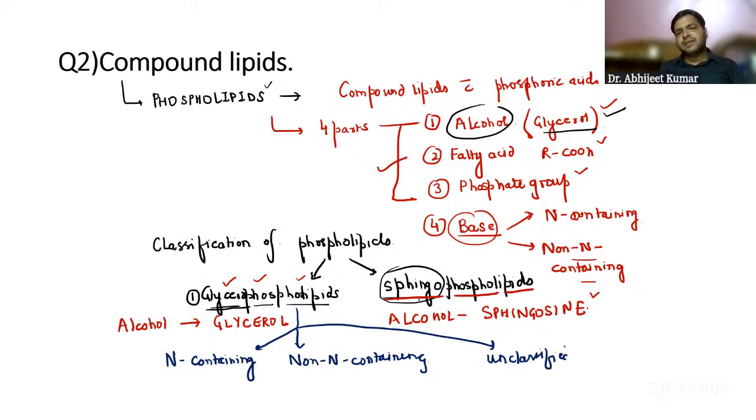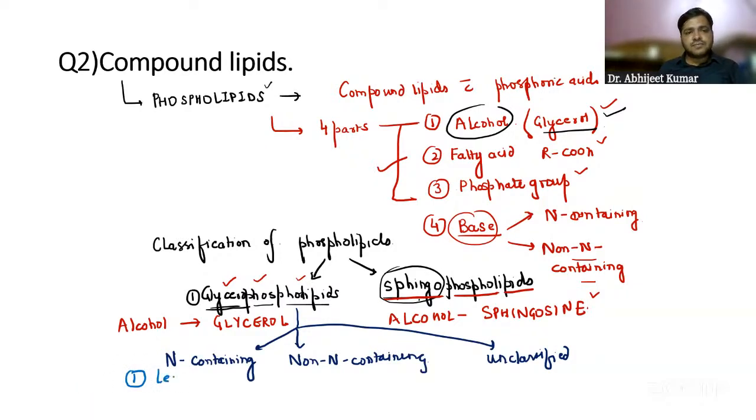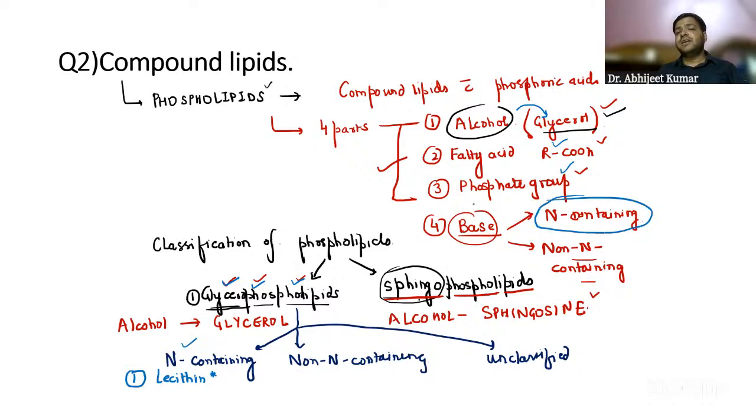They can be added either way. For the nitrogen containing, examples you have to remember, very, very important, we have lecithin. I will come to its structure and function, but as of now, remember lecithin is a glycerophospholipid containing nitrogen. It contains alcohol in the form of glycerol, fatty acid, a phosphate group, and also nitrogen.